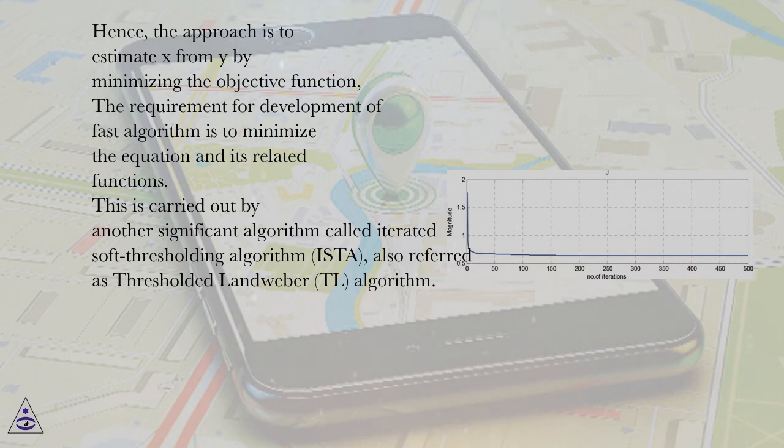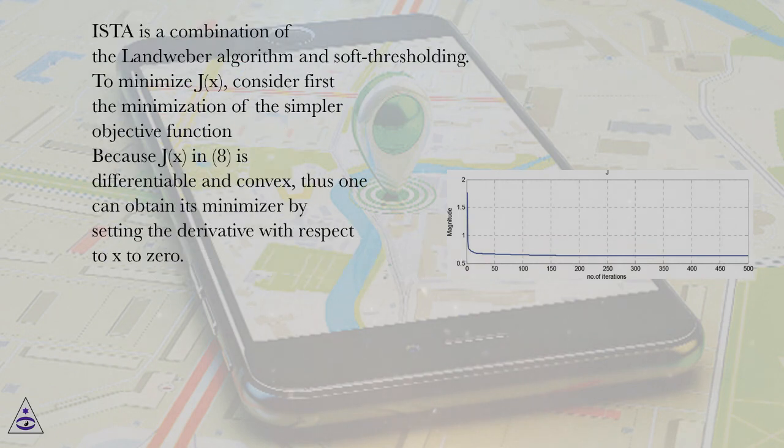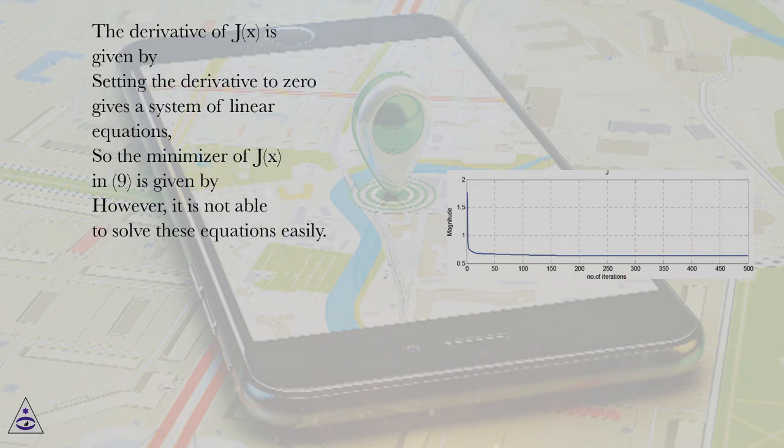This is carried out by another significant algorithm called the iterated soft thresholding algorithm, ISTA, also referred to as the thresholded Landweber, TL, algorithm. ISTA is a combination of the Landweber algorithm and soft thresholding. To minimize J(x), consider first the minimization of the simpler objective function. Because J(x) in equation 8 is differentiable and convex, one can obtain its minimizer by setting the derivative with respect to x to 0. The derivative of J(x) is given by, and setting the derivative to 0 gives a system of linear equations. So the minimizer of J(x) in equation 9 is given by,